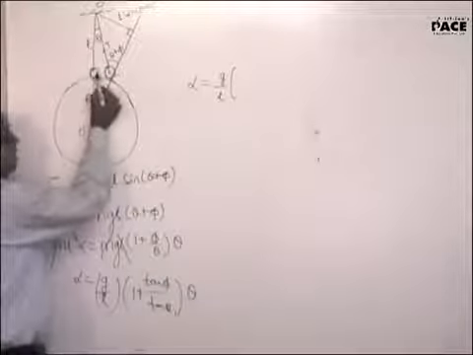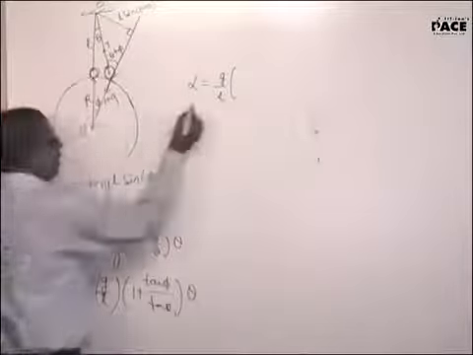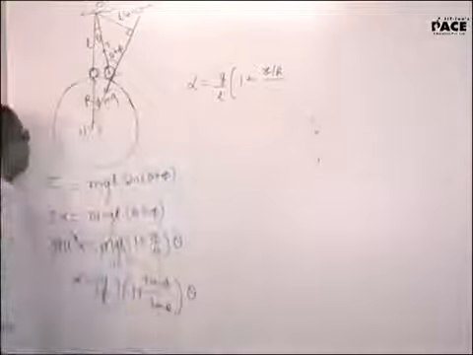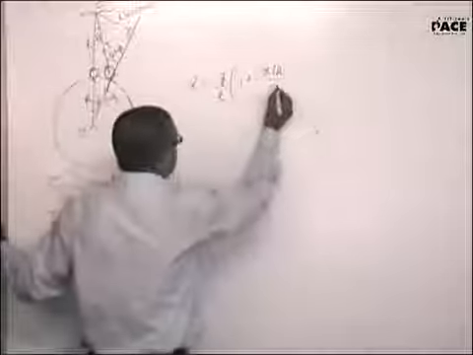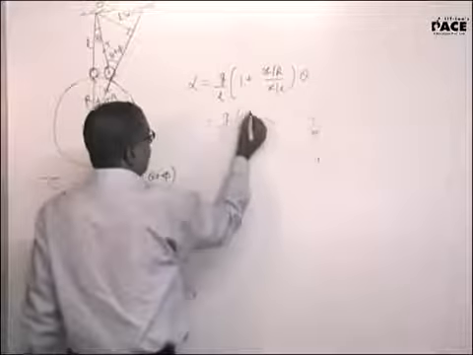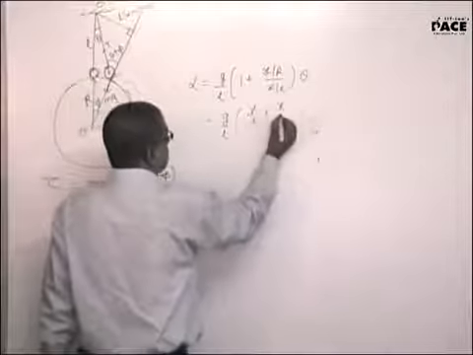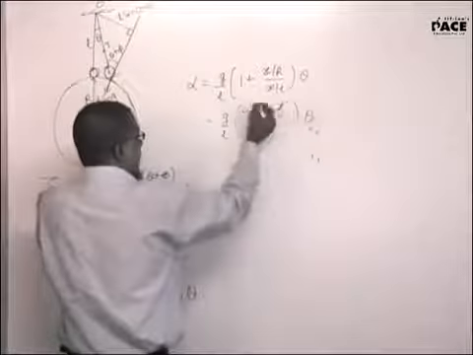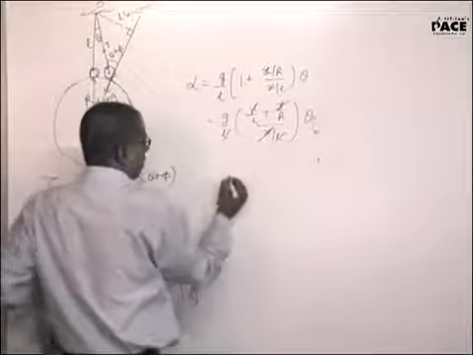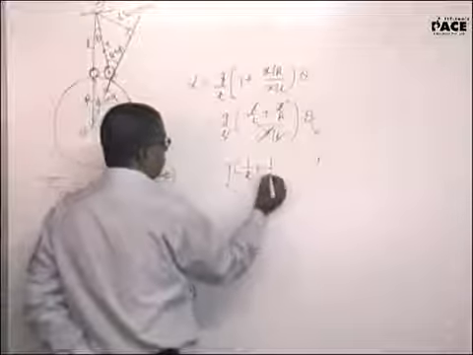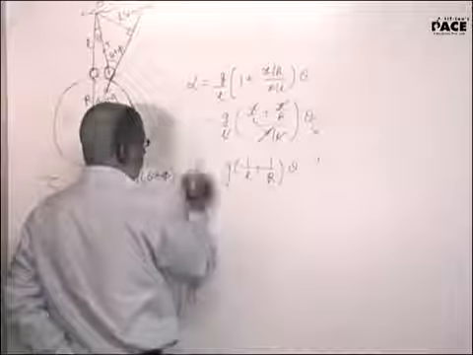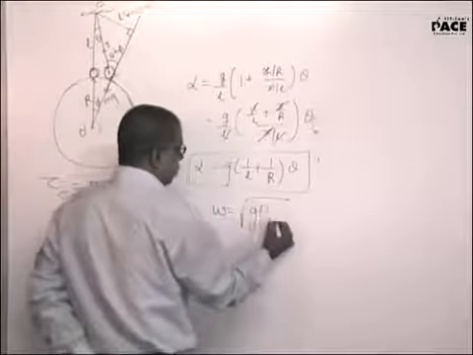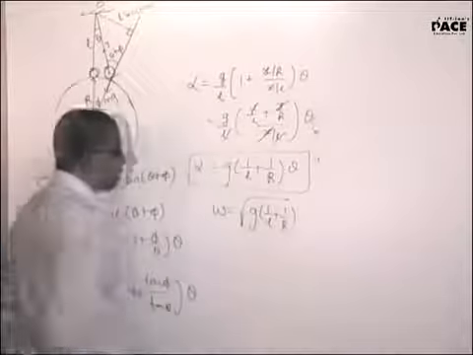This small distance will be taken as x, so tan phi is x by R, and tan theta will be x by L. Alpha is G by L into (x by L plus x by R) upon x by L, times theta. x gets cancelled out, L gets cancelled out. G into (1 by L plus 1 by R) into theta. Obviously with a negative sign, this implies omega squared is G into (1 by L plus 1 by R).